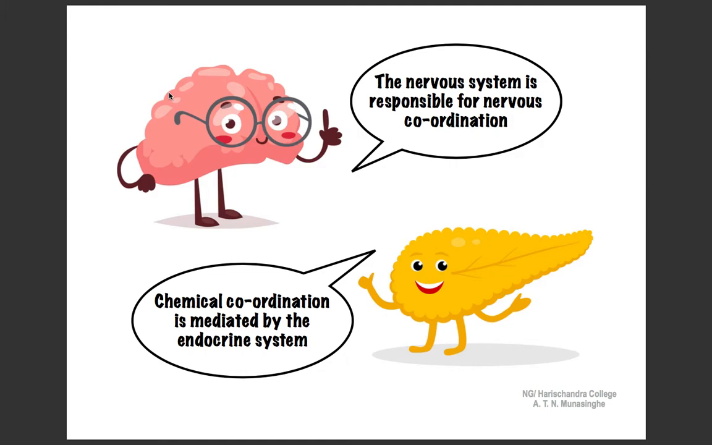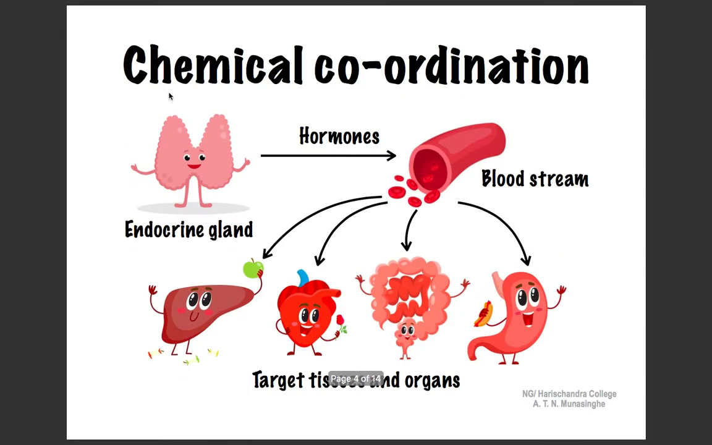The body's response to nerve impulses is rapid and short-lived. On the contrary, the response to hormones is usually slower and longer-lasting. Endocrine glands, also called ductless glands, release hormones directly into the bloodstream. Via blood, hormones reach organs or tissues that they act on, called target organs or tissues.